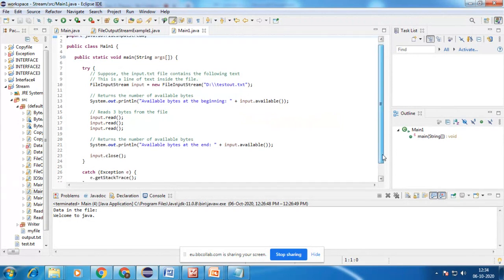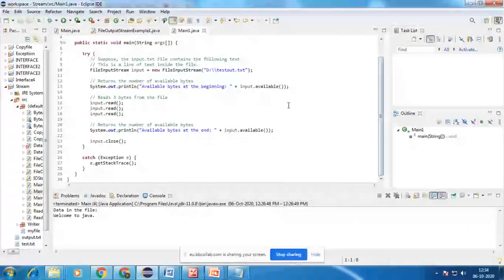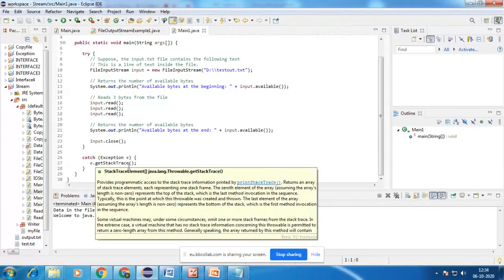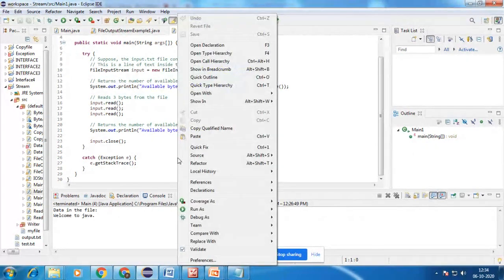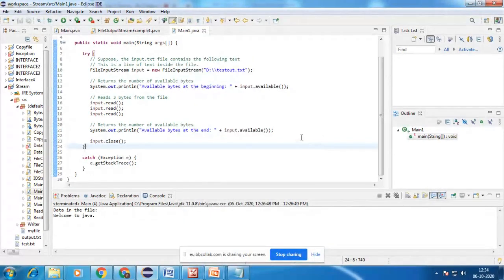Here we are again using the getStackTrace method, which is used for tracing, and we already used it. Now after running this code, we already know the data that is present in that file.